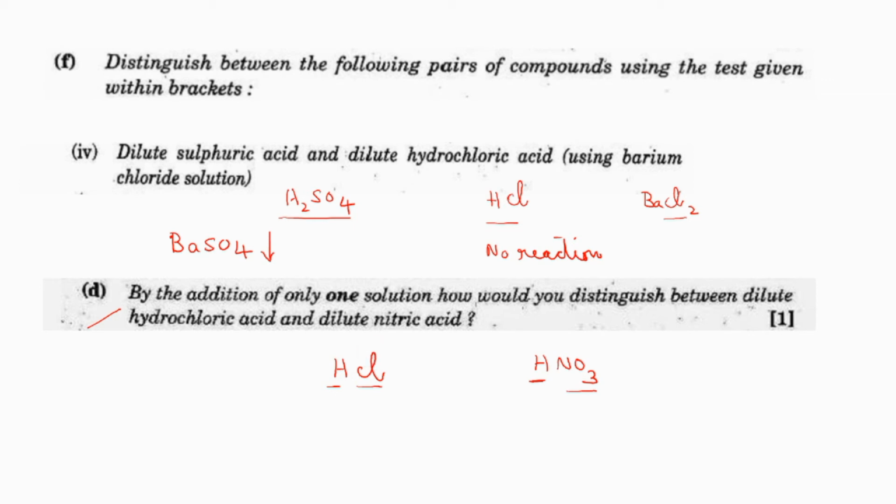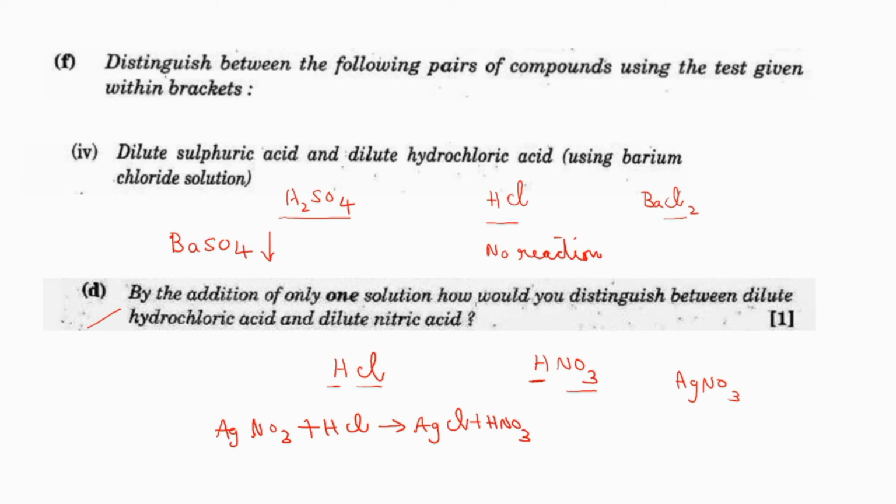See, one should react and another one should not react. So, which will be the appropriate solution? Think about any nitrate. So that is AgNO3. Correct, no? If you are adding silver nitrate solution to dilute nitric acid, the anion part is the same, no? So, they won't react with each other. Whereas, when silver nitrate solution is added to hydrochloric acid, what will be the reaction? Immediately, you will be getting a white precipitate and nitric acid also will be formed.